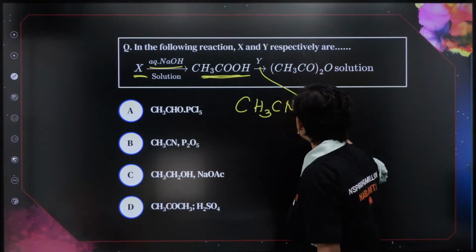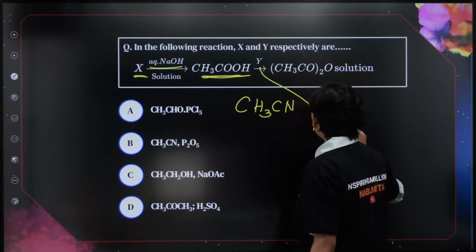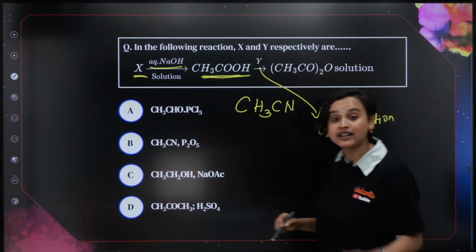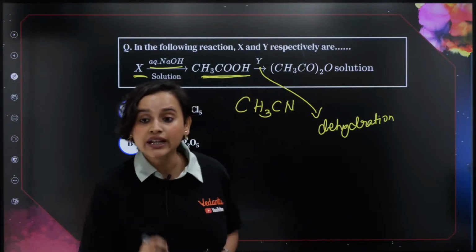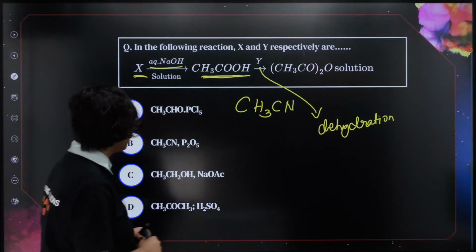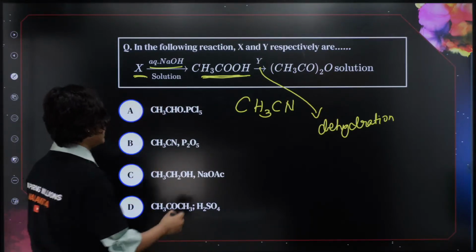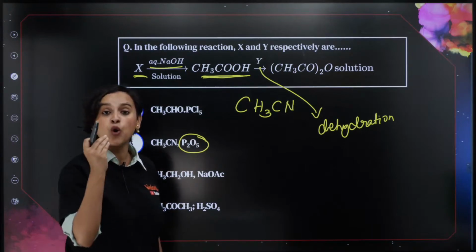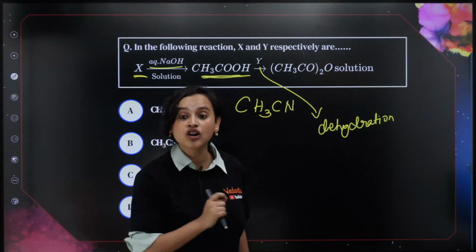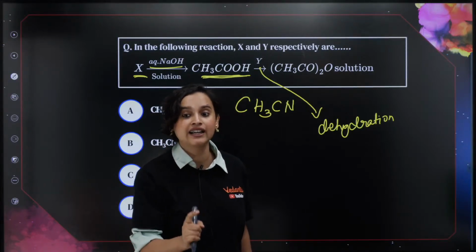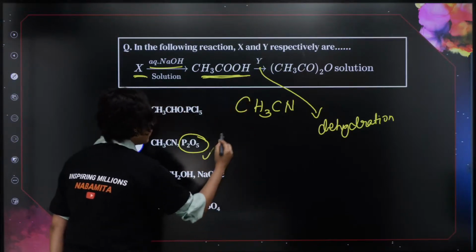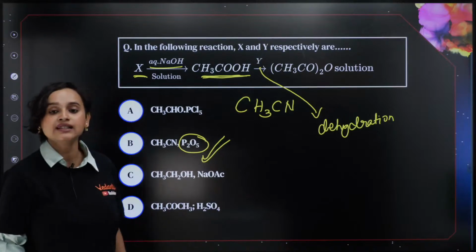That means right at this step, dehydration has happened. If dehydration has happened, what do we need? We need a dehydrating agent, and we know that out of these, P2O5, phosphorus pentoxide, is a very potent dehydrating agent. And that is why our Y becomes P2O5 and our X becomes CH3CN.